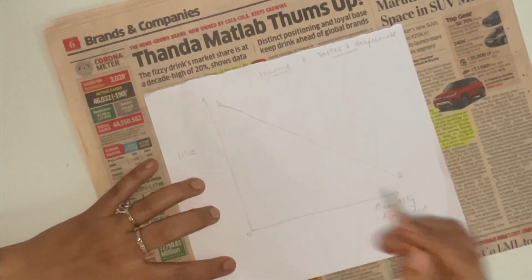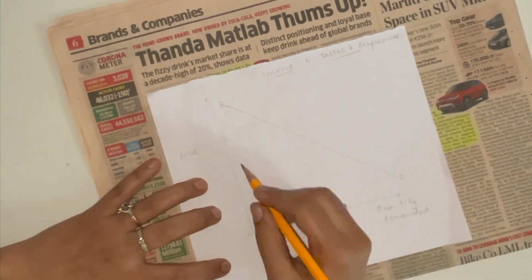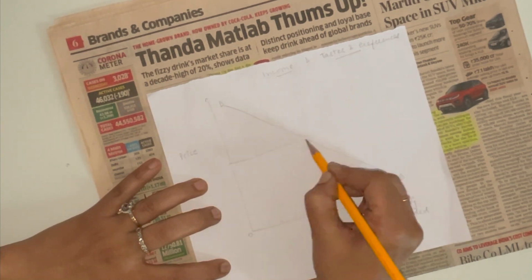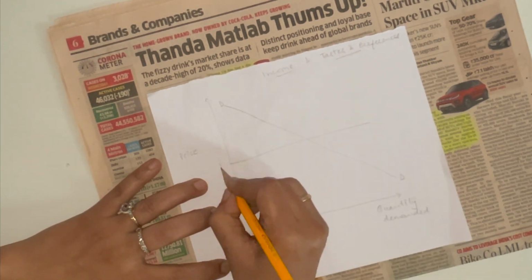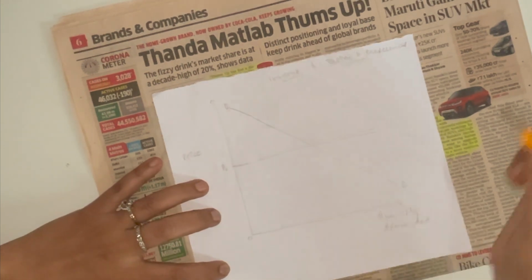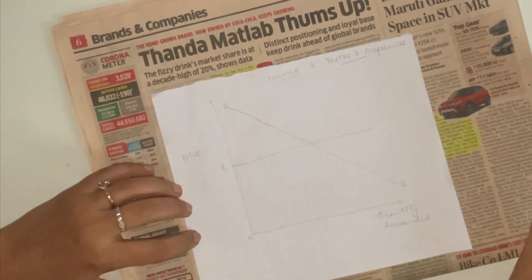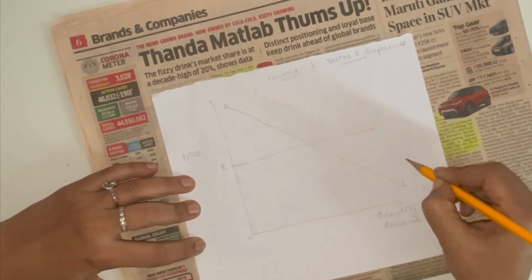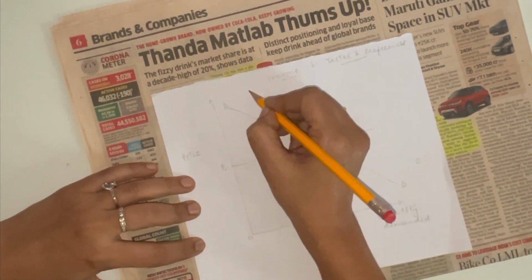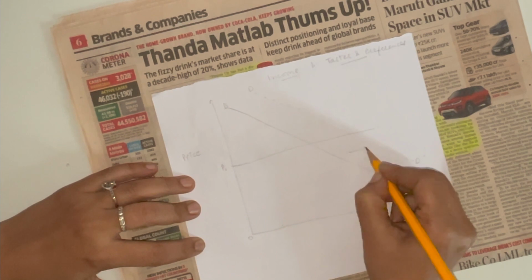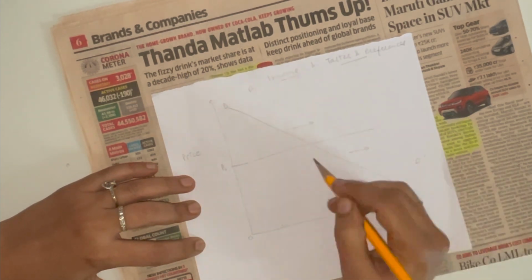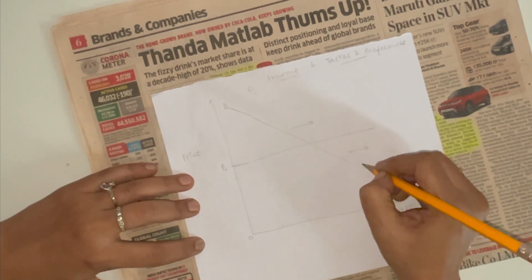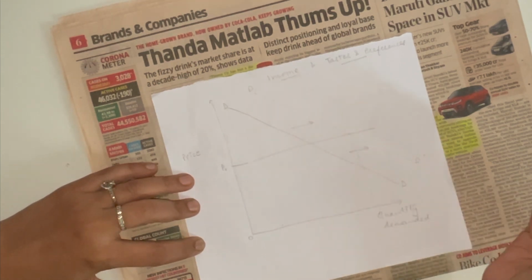Now in theory, keeping the price constant at P0, if there is an increase in income, that will shift your demand curve towards right. That is, at the same price level, if there's an increase in income, your quantity demanded for a good or service increases.